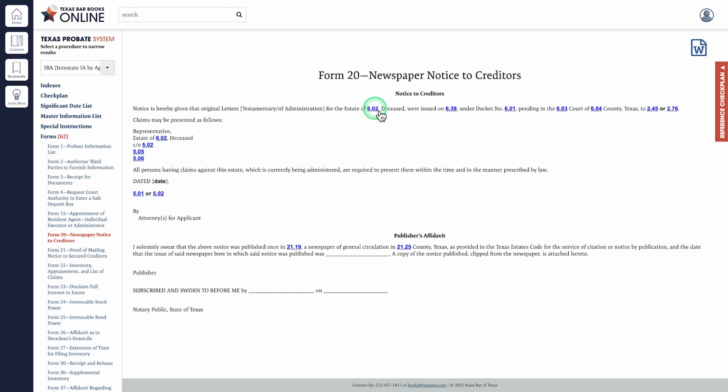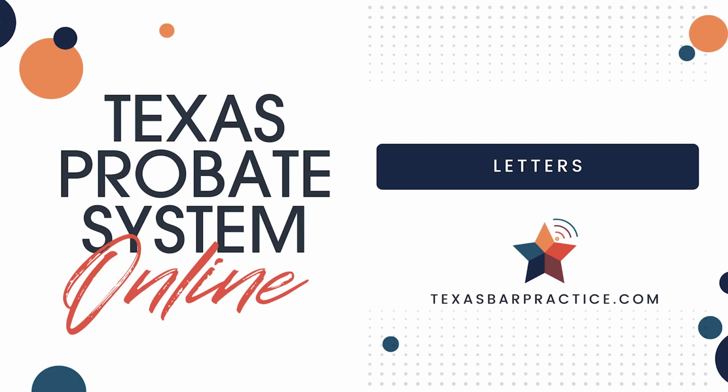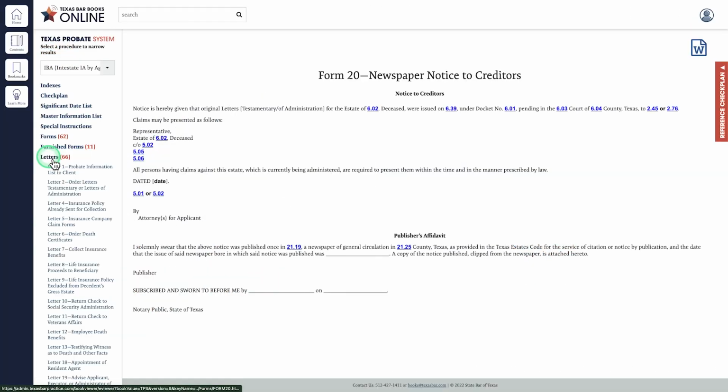The first item, 6.02, again, corresponds to that information in the MIL, the decedent's name to be used in probate proceeding. The next number, 6.39, refers to the date of qualification in the MIL, and so on. Letters will work similarly to forms.